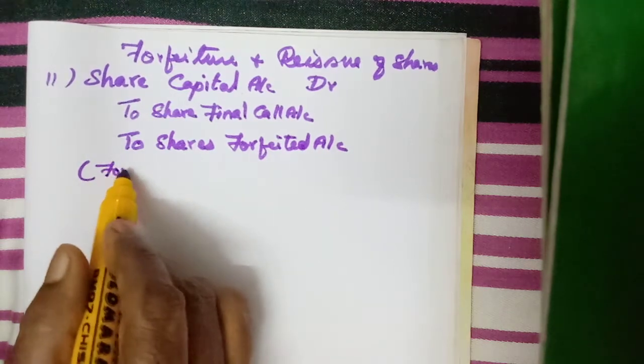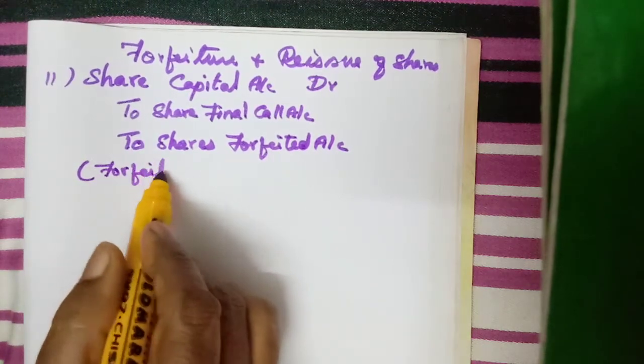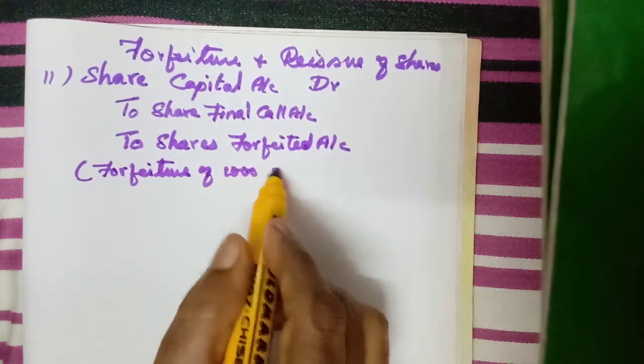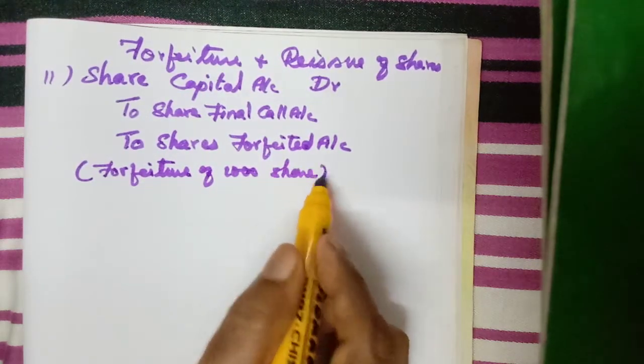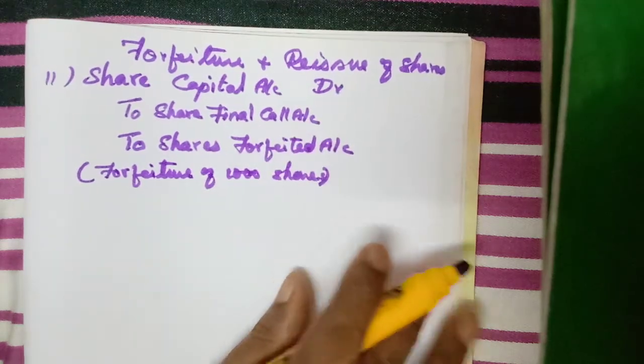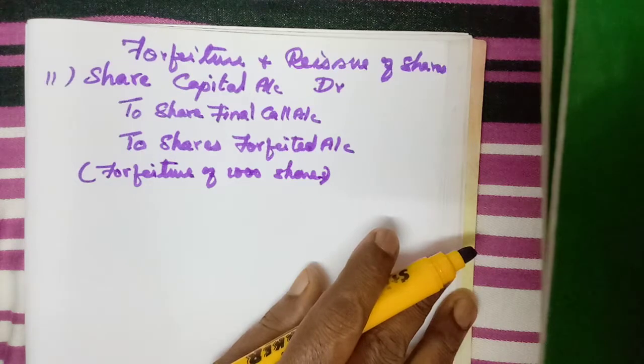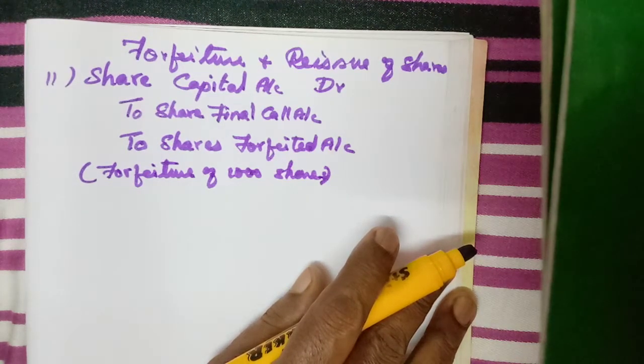Now we can write the narration: forfeiture of 1000 shares. Now we will write the amount. Share capital. Now first we have to check the called up amount. Called up amount how much? 10, isn't it? Everything is called up.